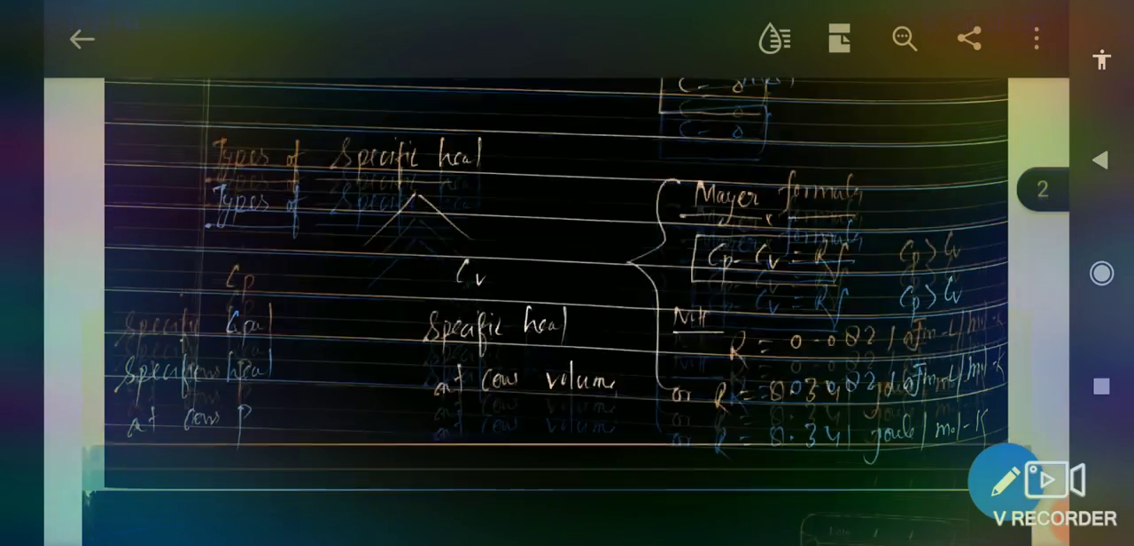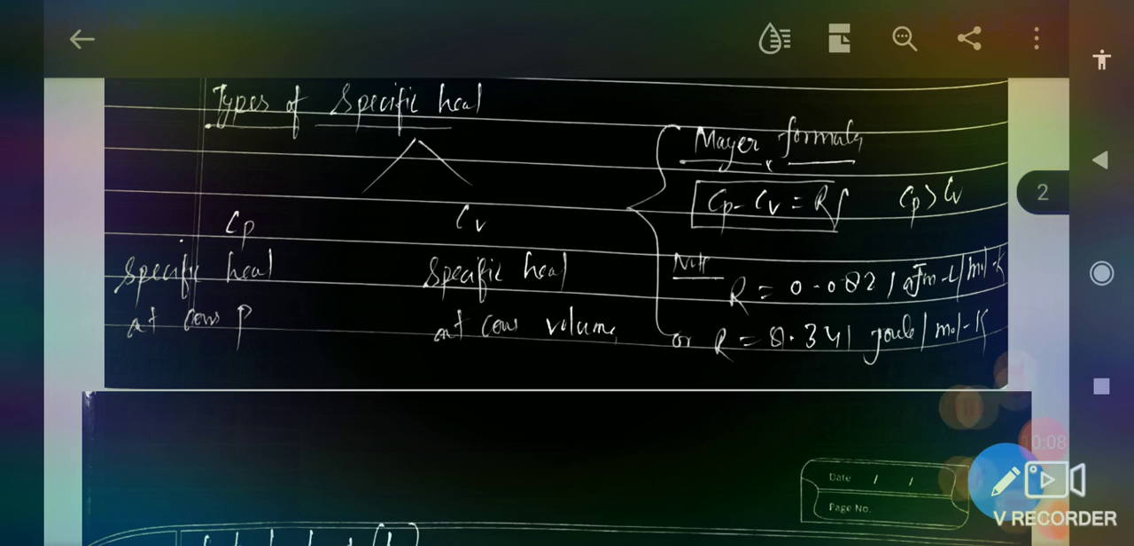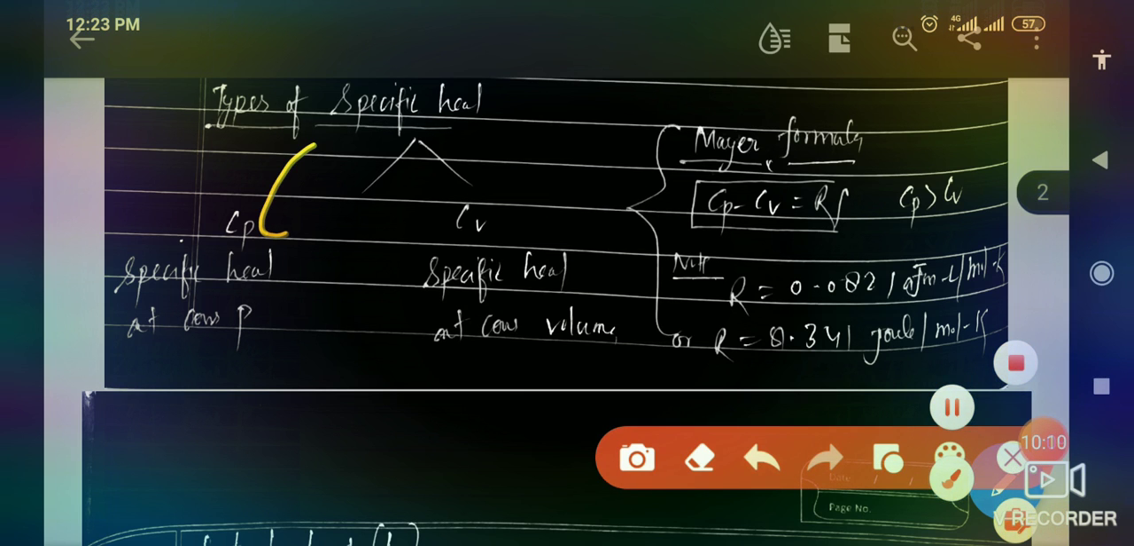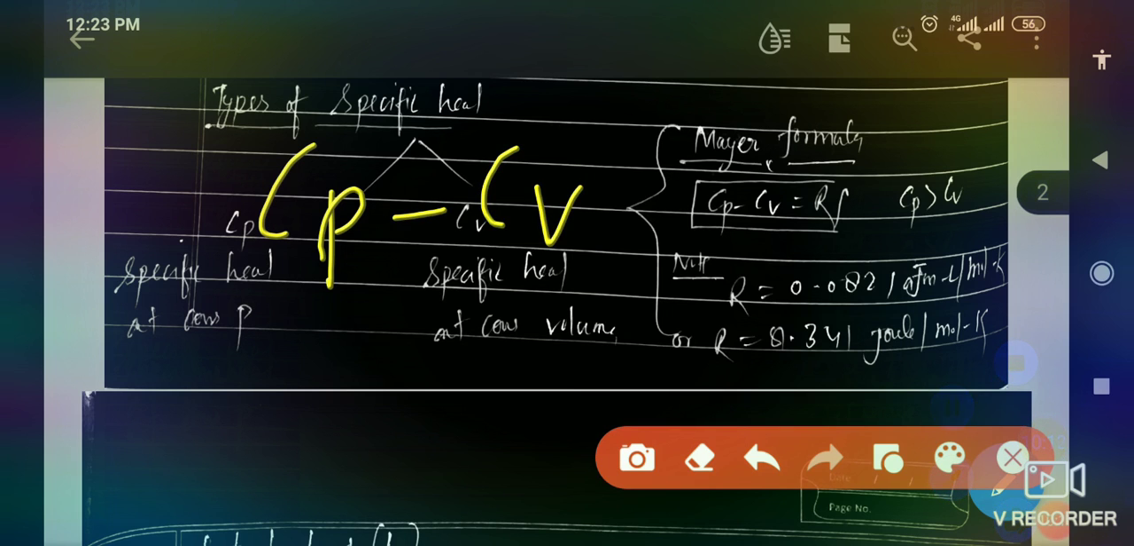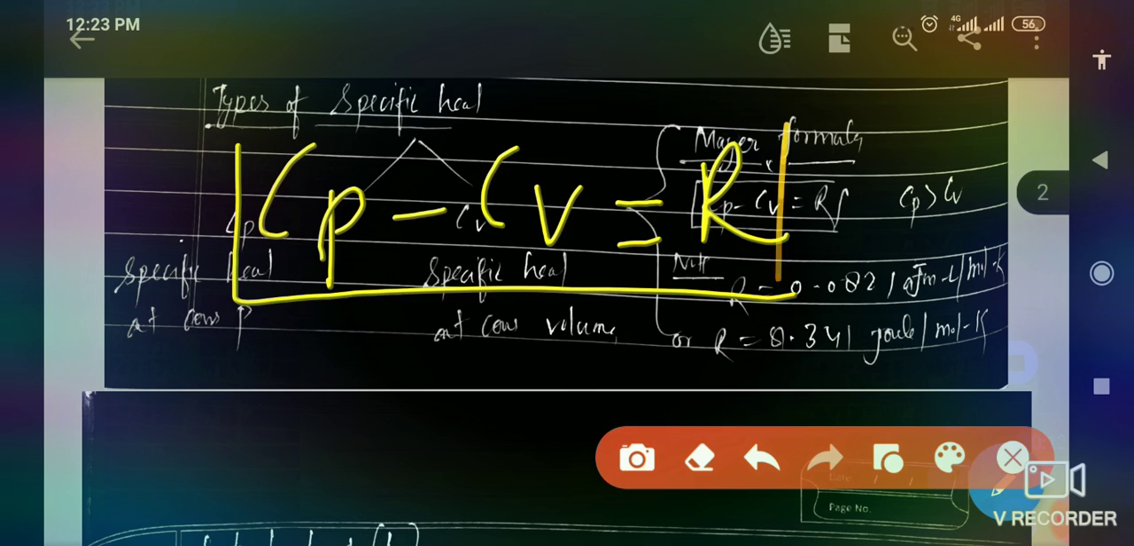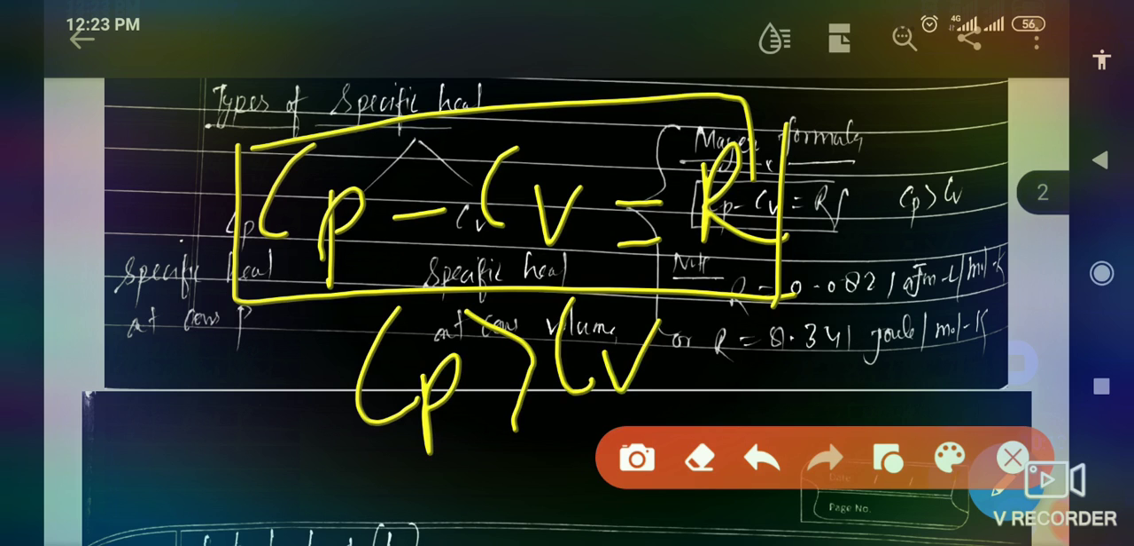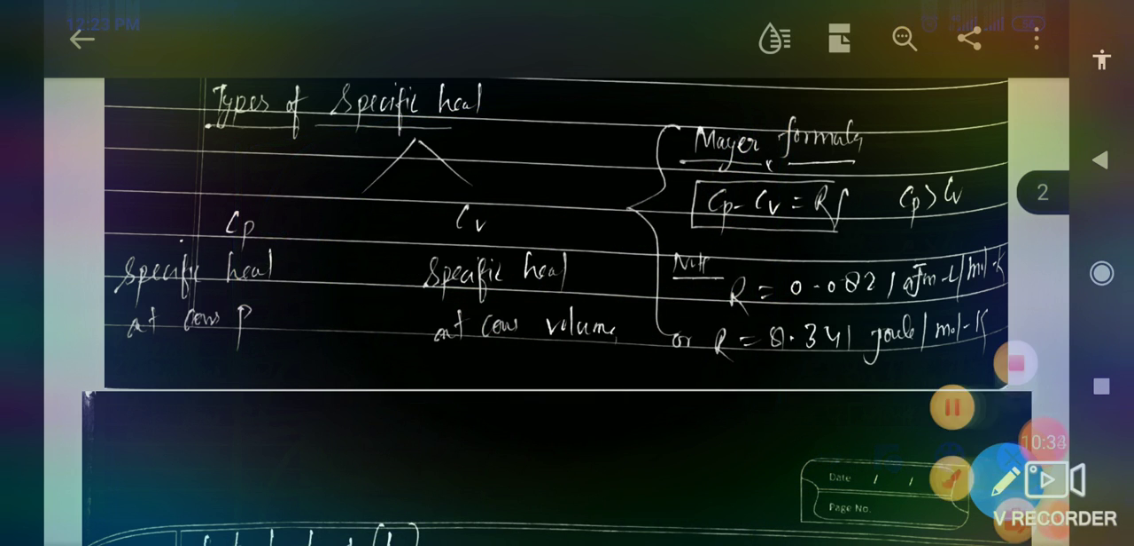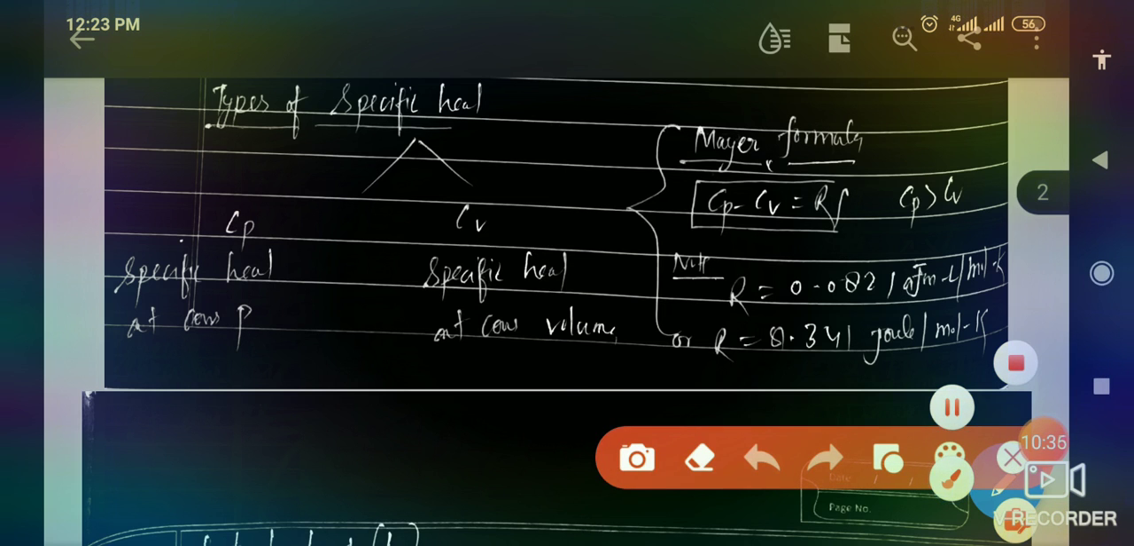Now we will talk about the Mayer formula. What is the Mayer formula? The difference of specific heat at constant pressure and specific heat at constant volume equals the universal gas constant. This formula is known as the Mayer formula. In this formula, Cp is always greater than Cv. You have to keep this in mind. Here, R is the universal gas constant.